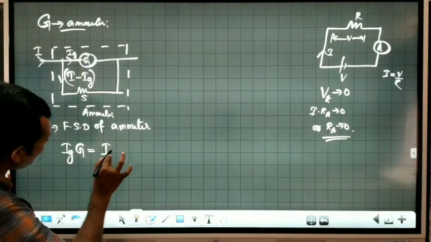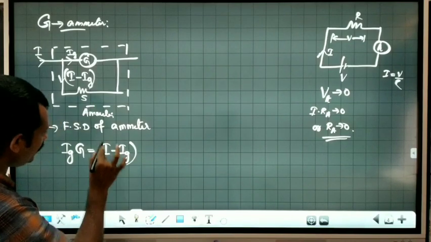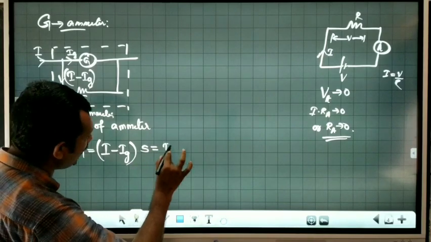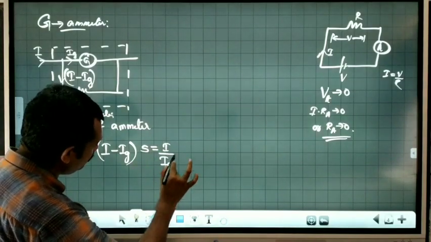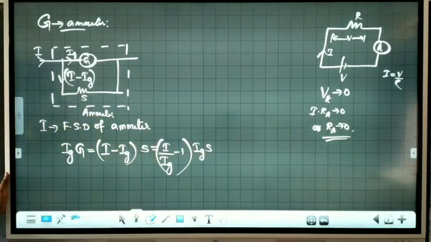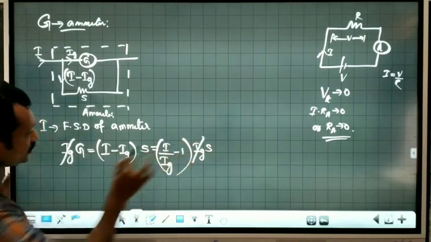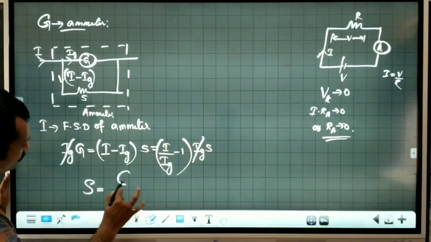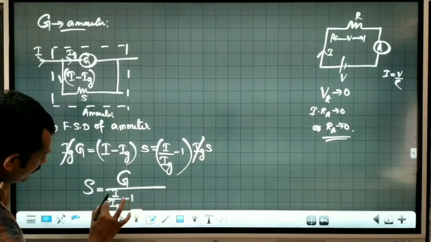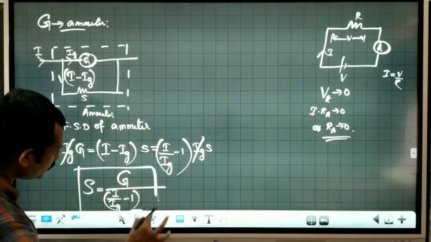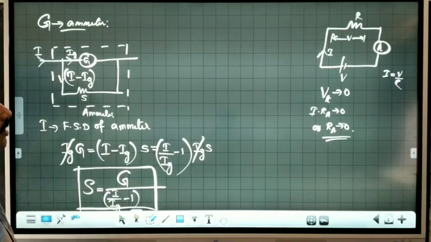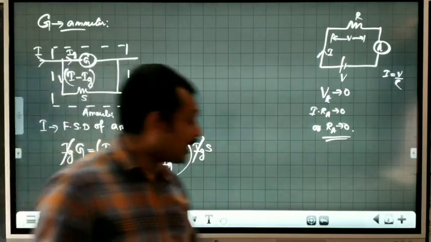This should be equal to I minus Ig into S. Now I will take Ig common factor. This is I by Ig minus 1 into Ig into S. Okay, from here Ig will cancel, and we will get S is equal to G divided by I by Ig minus 1. This is the shunt resistance. We call it by the name shunt resistance, required to convert a given galvanometer into an ammeter.